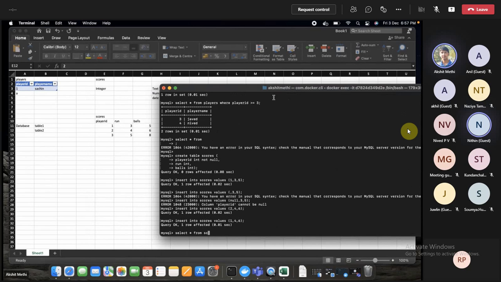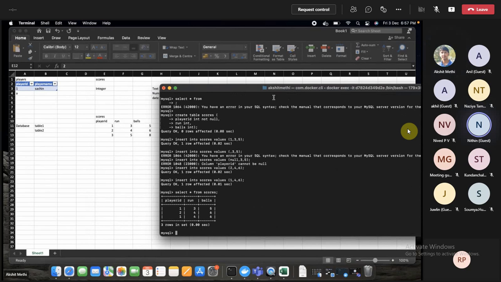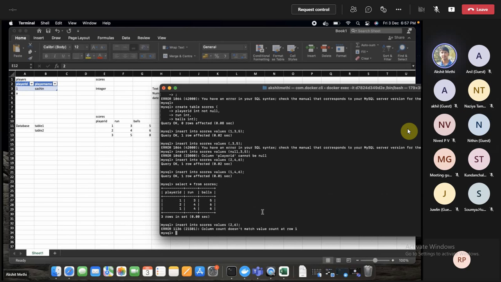Say you're giving 2, 4, and 6. If you're not giving 4 and just giving 2, 6, where will this data be stored? This will throw an error because it doesn't match the count of the columns.